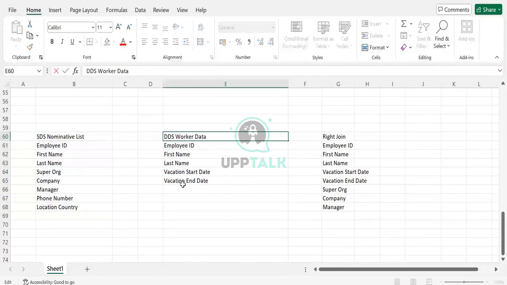I got the data, created a dataset with that hybrid working information, and merged it to get the worker's first name, last name, and location, because in my dataset I don't have their location. I identify which country is working hybrid and which is working full time. I'll be able to achieve that via this join functionality. Any confusion in join? No? Then let's go back to the Excel sheet. Yes, now.